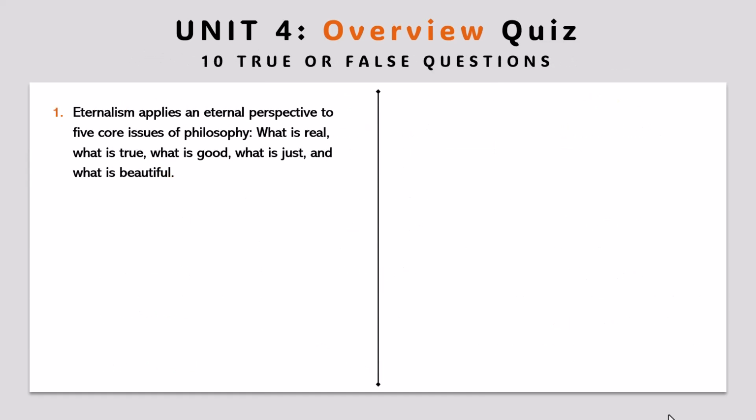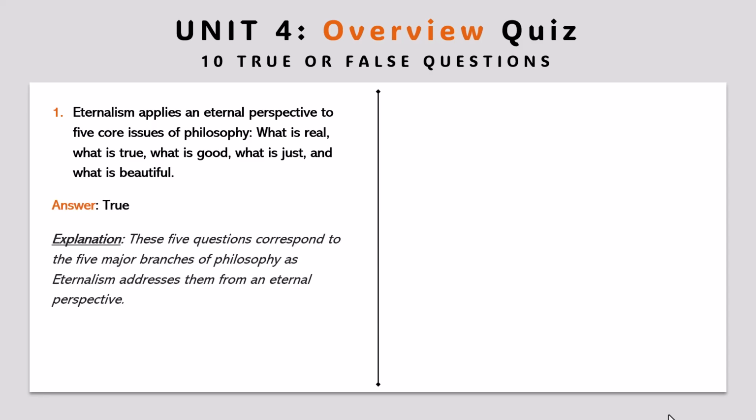In this exercise, there are 10 true or false questions. Question 1. Eternalism applies an eternal perspective to 5 core issues of philosophy: what is real, what is true, what is good, what is just, and what is beautiful. Answer: true. Explanation: these 5 questions correspond to the 5 major branches of philosophy, as eternalism addresses them from an